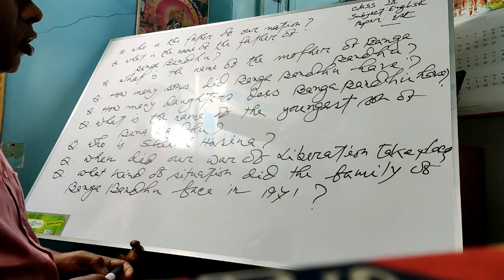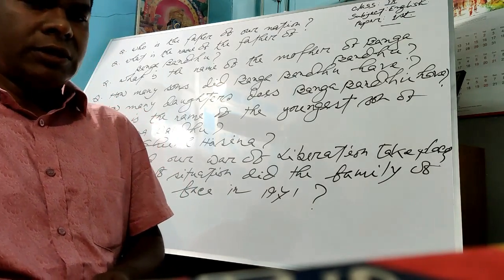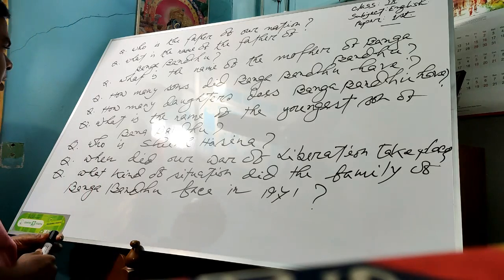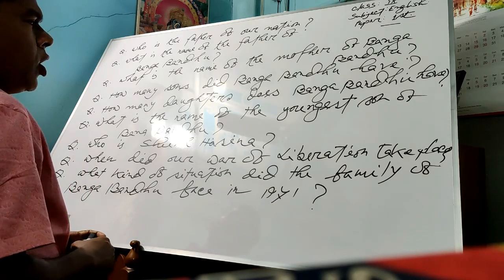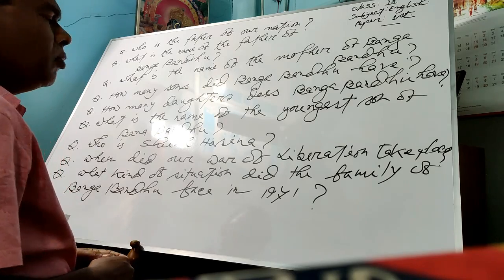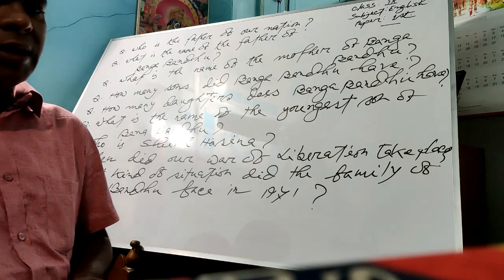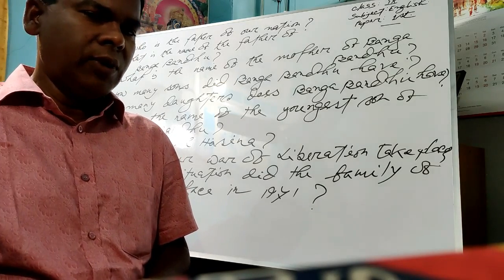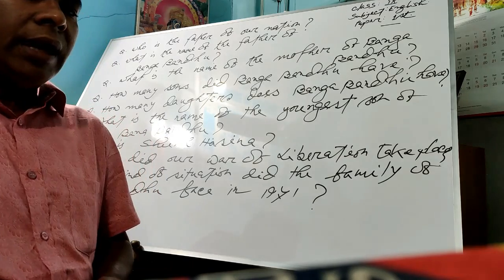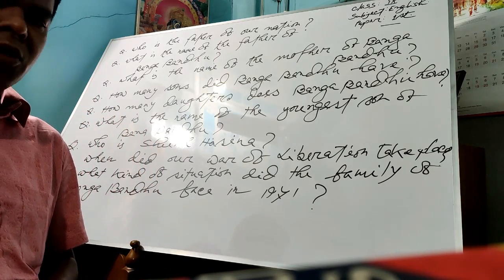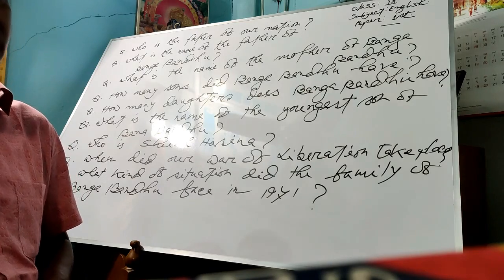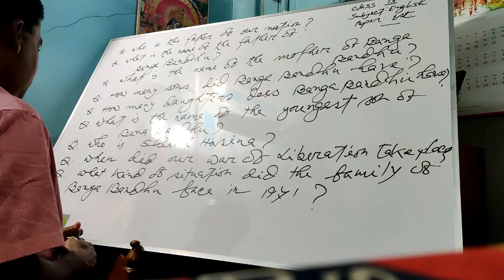We know Bangabandhu had 2 daughters, Sheikh Hasina and Sheikh Rehana. What is the name of the youngest son of Bangabandhu? I think you all know it very well. The youngest son, that means the little son of Bangabandhu, was Sheikh Russell. Okay?